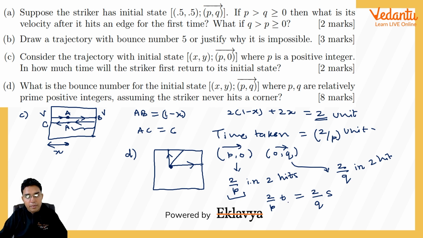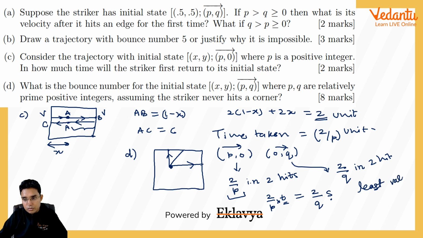2 upon p into t after making t rounds, and 2 upon q into s after making s rounds. These two times are the same so that both particles will be at the same place. Okay, and if they are both the same, what can be the least possible values of t and s?